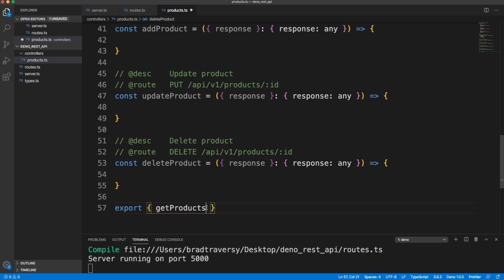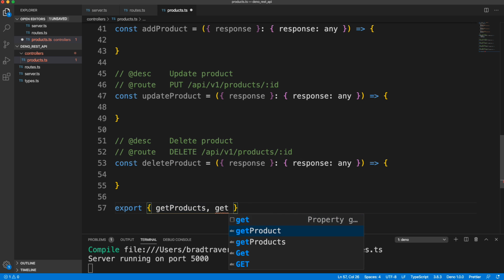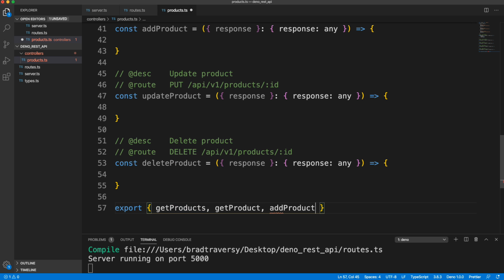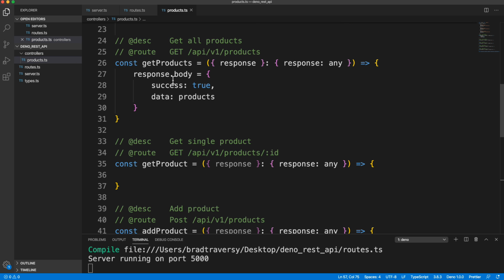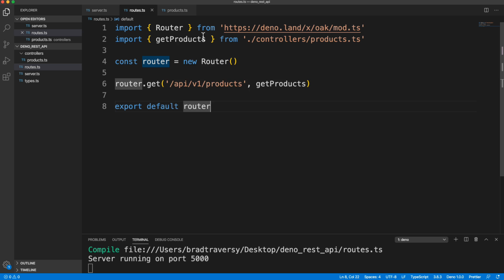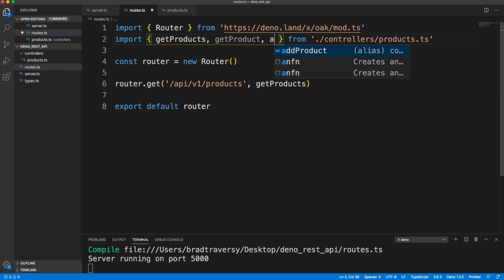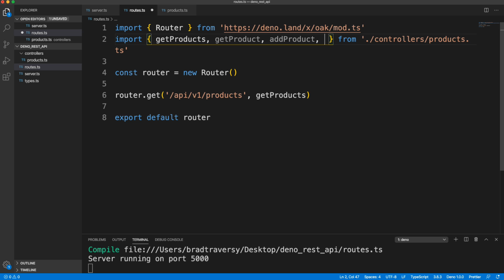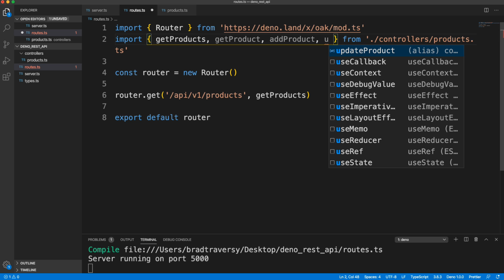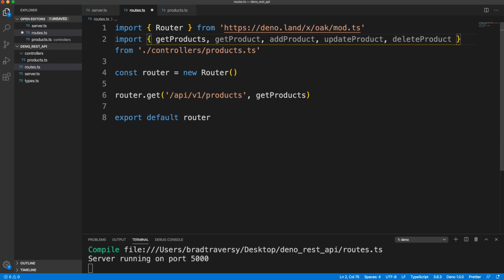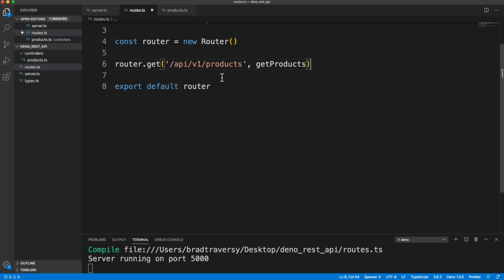Okay, and then we just need to export these. So we have getProduct, we have addProduct, update, and delete. And let's go to routes and import all that stuff. getProduct, add, and it should pop up here. So update and delete, and then we'll create our routes.